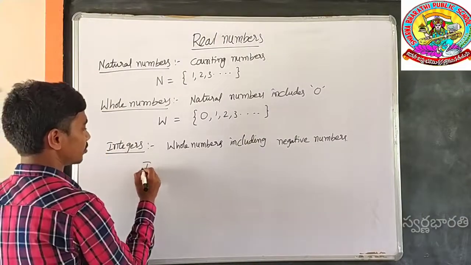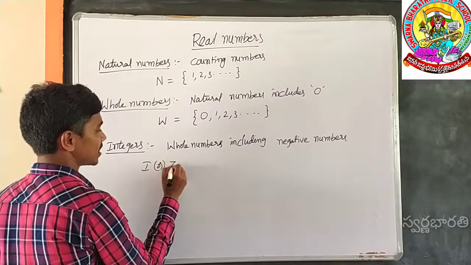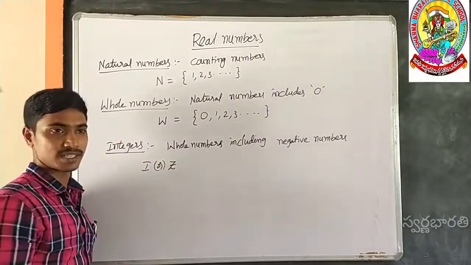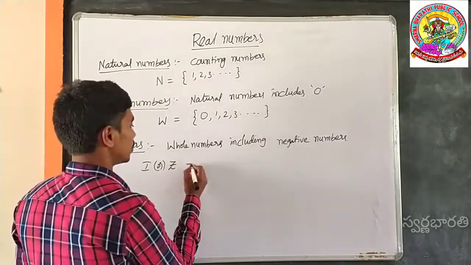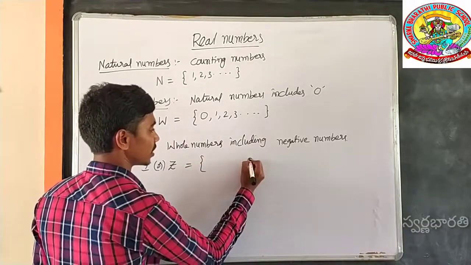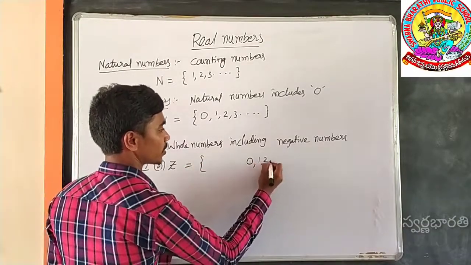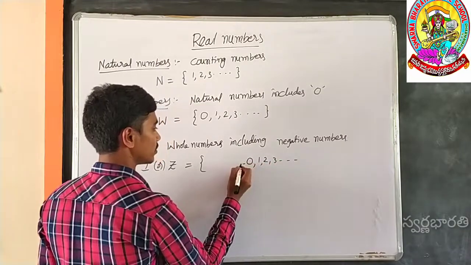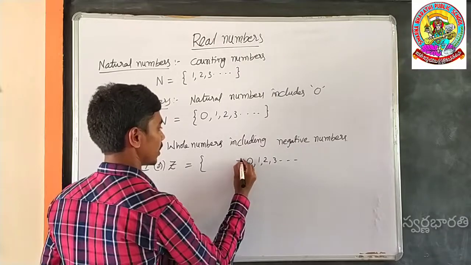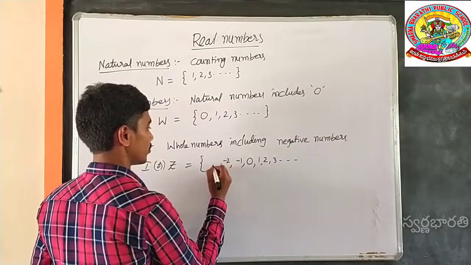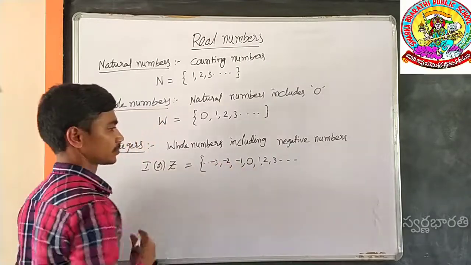It is generally denoted by the letter I or Z. Z means Zahlen, a German word which means numbers. Those consist of 0 and positives and negatives also, like -1, -2, -3 and so on.